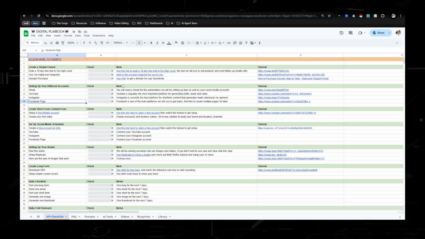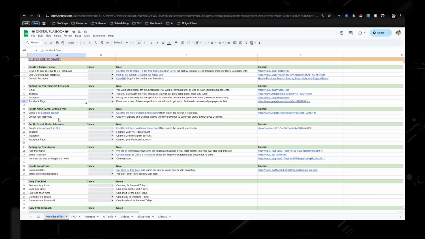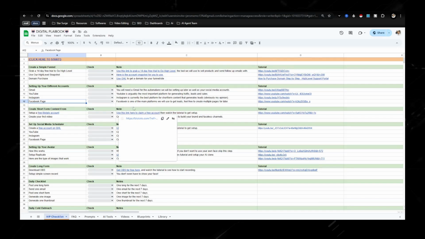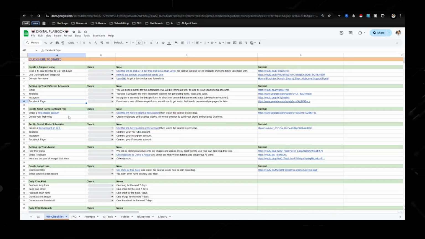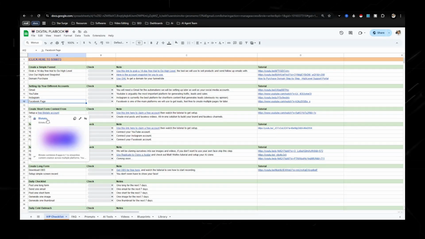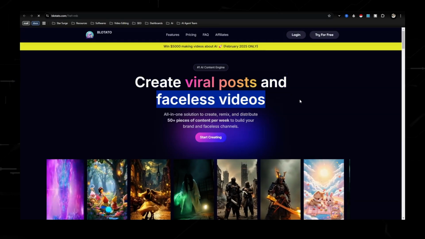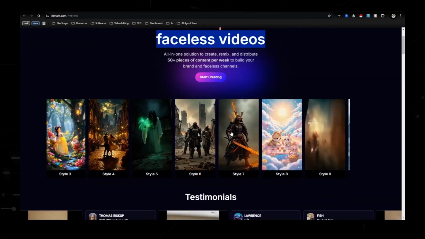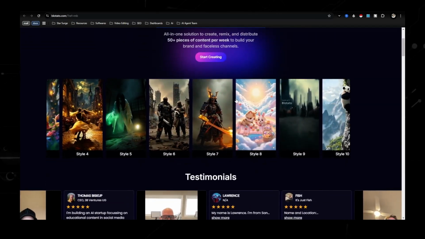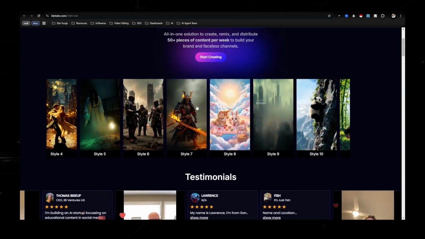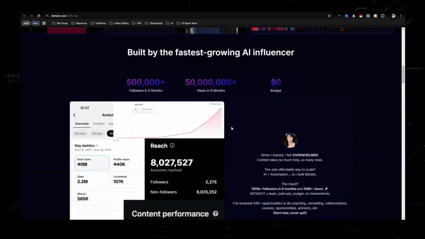Now, after we have that comes the next step, which is going to be creating your short form content. And this is going to be with an account or a software that I use, which is called Blotato. Now, what Blotato allows you to do is it allows you to create viral posts and create faceless videos. And it is super, I don't know how to say it, just detailed. You can see right here, you can see all the testimonials.